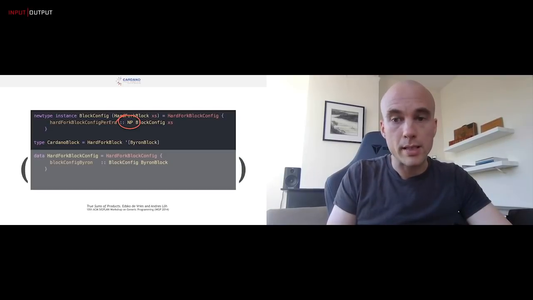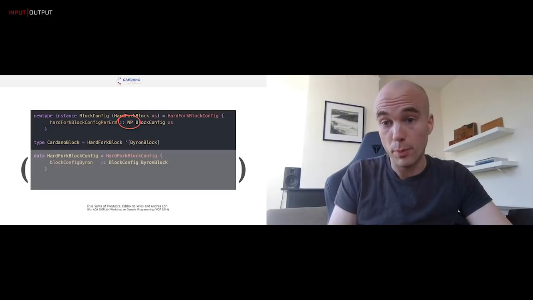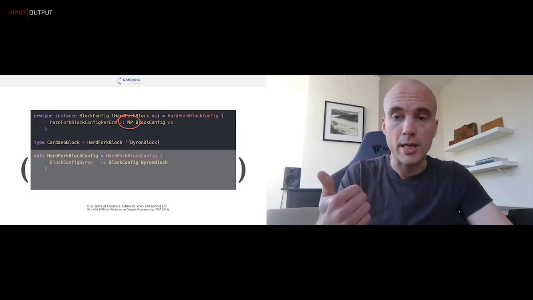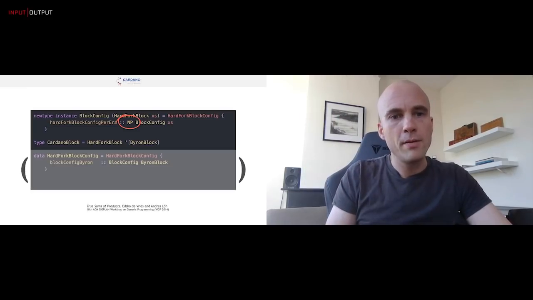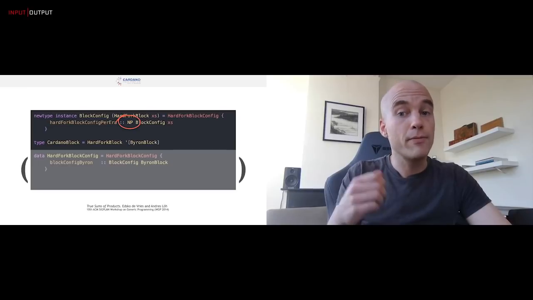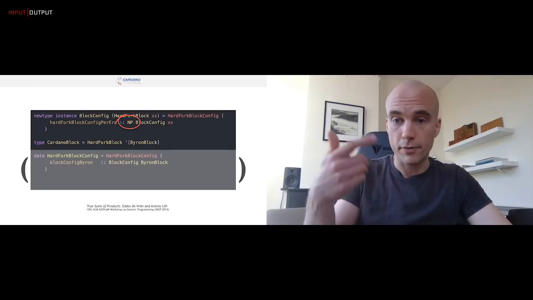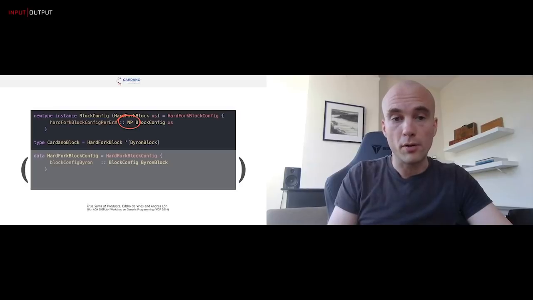This NP here is n-ary product. This xs parameter here is the blocks that we have. So think of xs as Byron, Shelley, Goguen, whatever. So NP BlockConfig of xs means that for every element in xs, so for Byron, for Shelley, whatever, we're going to need a block config.